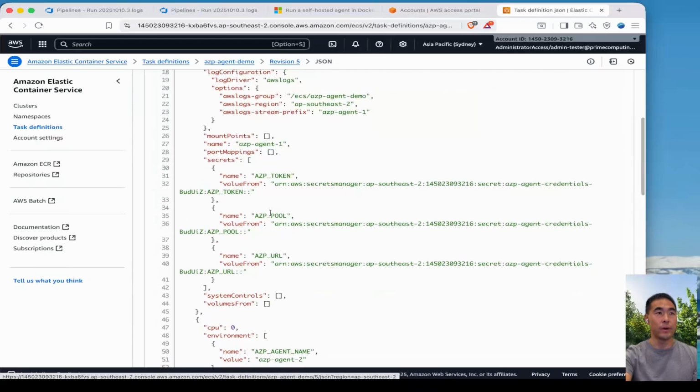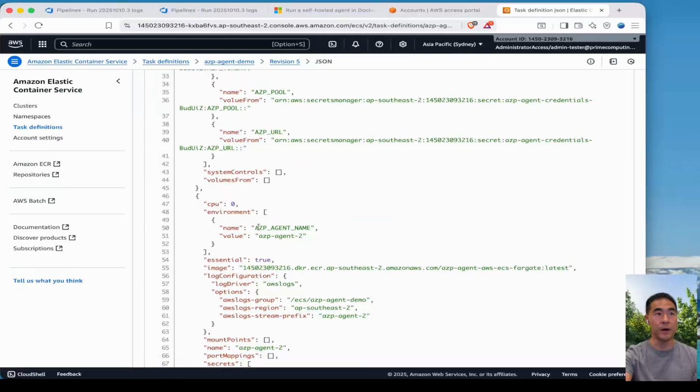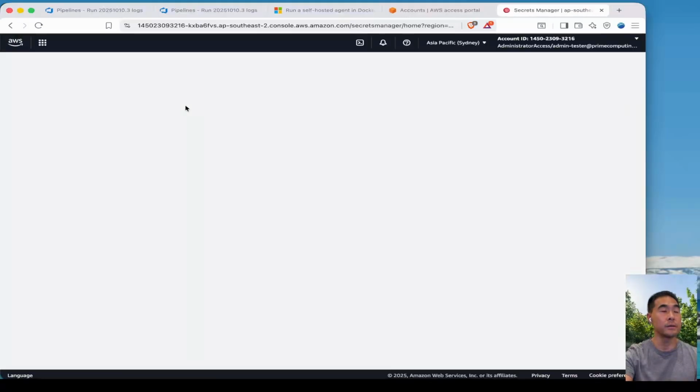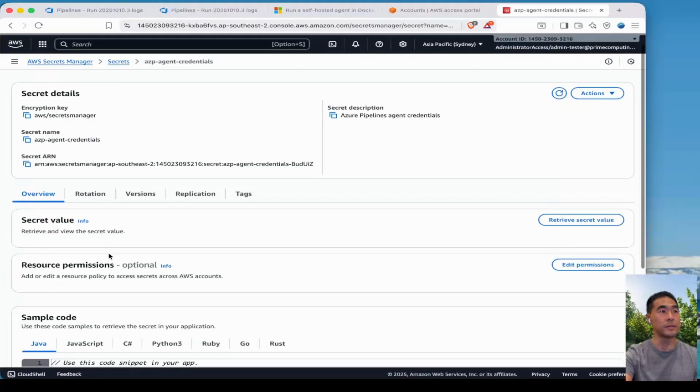And this is where we've defined the secrets with the mapping for the token, the pool, the URL, and the environment variable where we're using the AZP agent name variable. We also have the secret created here, AZP secret credentials.